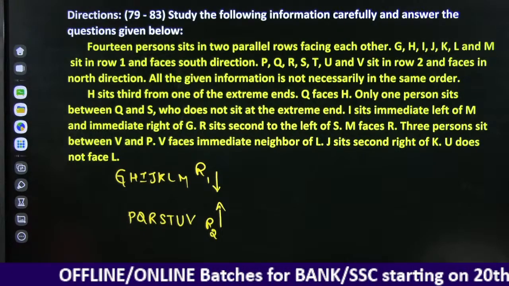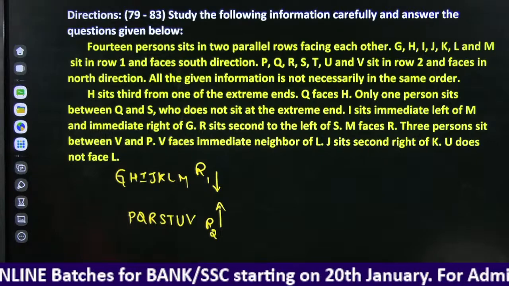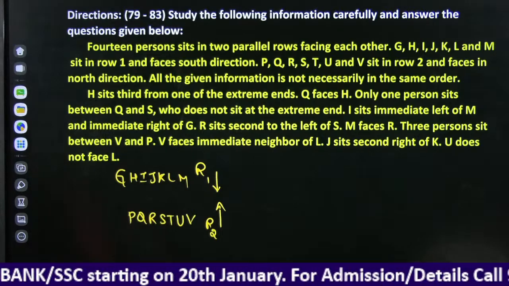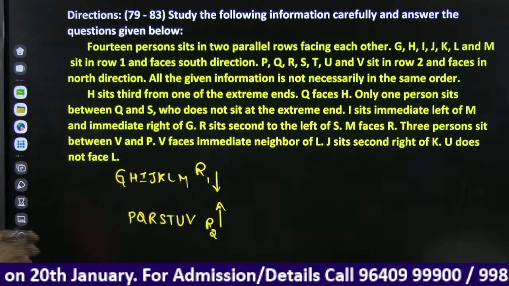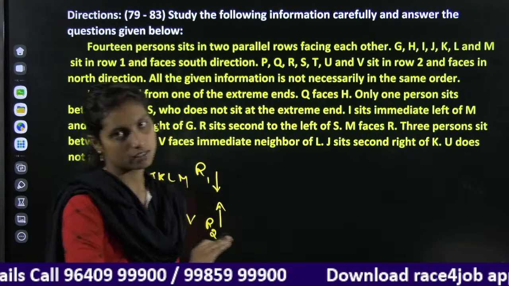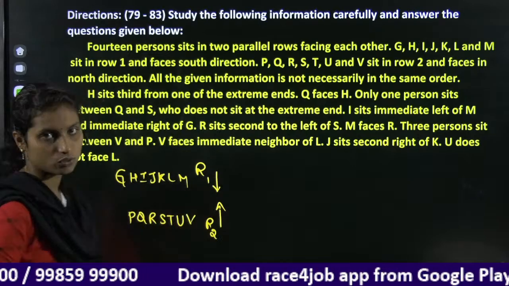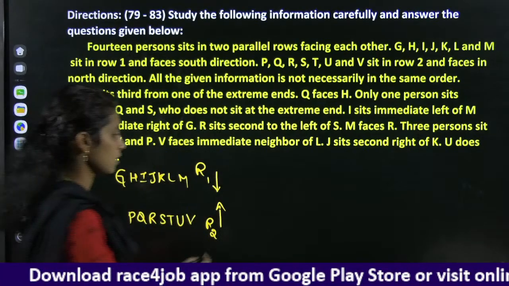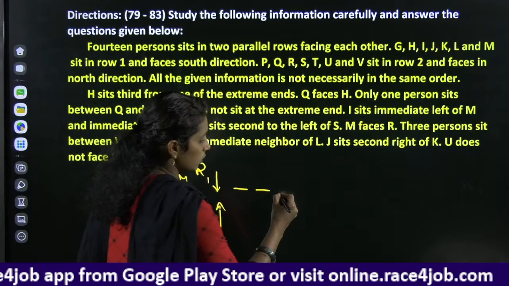Right. H sits third from one of the extreme ends. H sits third from one of the extreme ends means you can consider either the left side or the right side, because we have two possibilities here. 1, 2, 3, H is here.